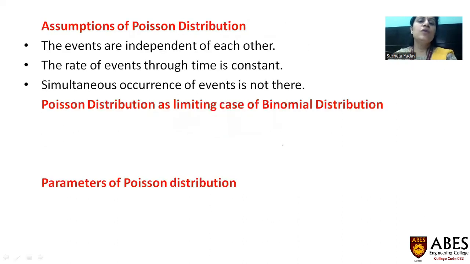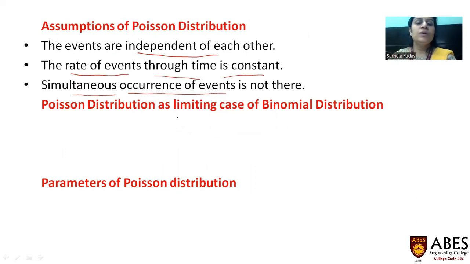Now, some assumptions of Poisson distribution are: the events should be independent of each other, the rate of events through time should be constant, and the occurrence of events should not be simultaneous.